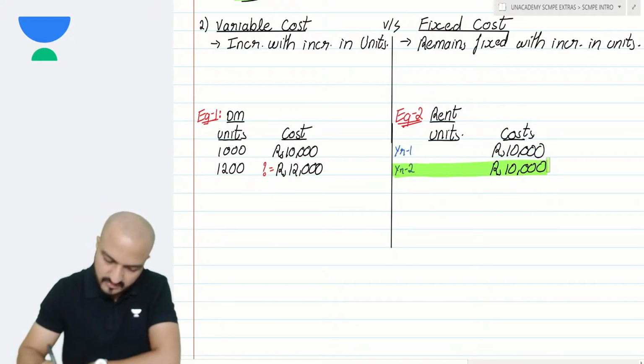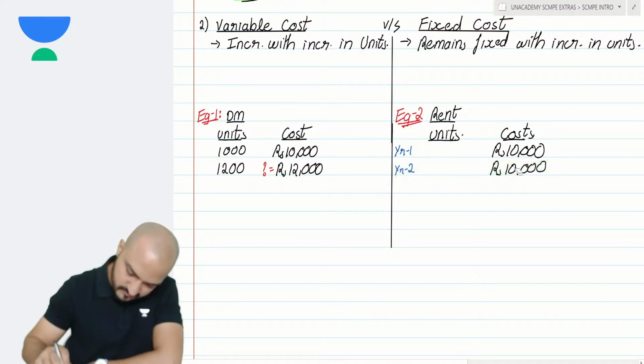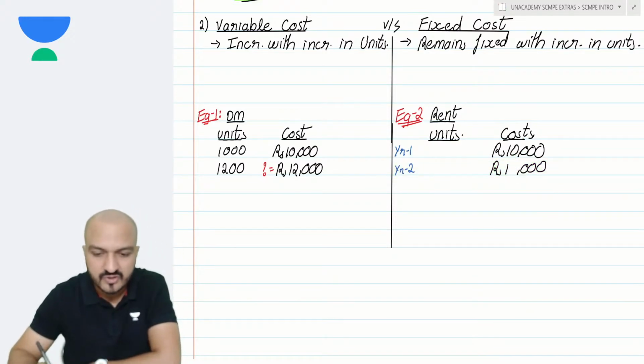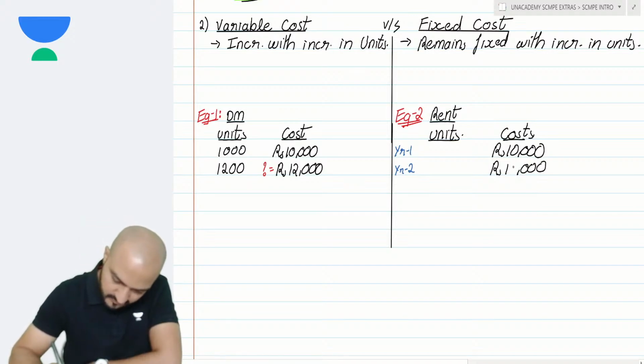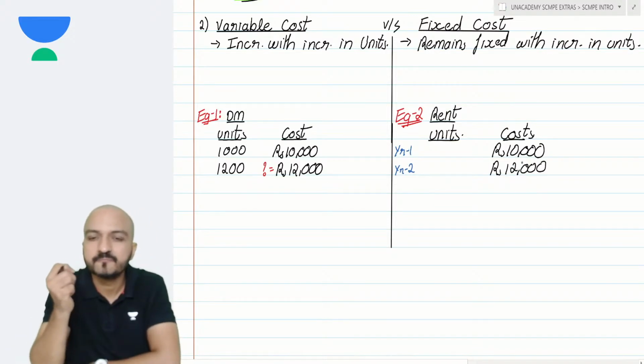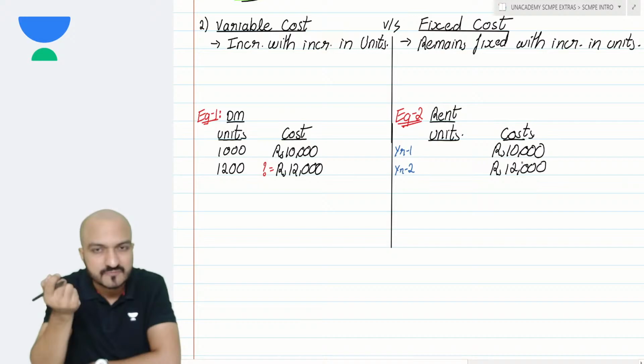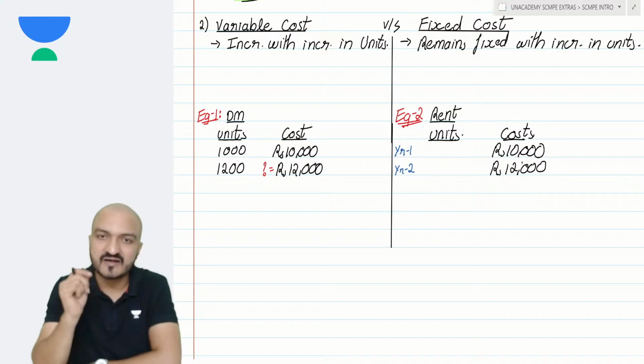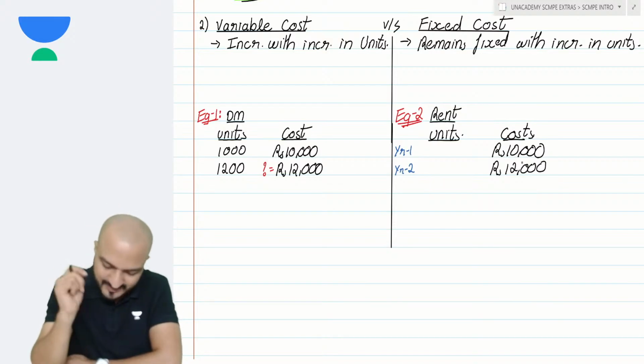Will my year 2 rent remain same 10,000? Well, no. 20% increase is the agreement. So my year 2 rent will become 12,000. Correct? Yes. Because there is an agreement written that 20% increase in rent, my year 2 rent will then become 12,000.